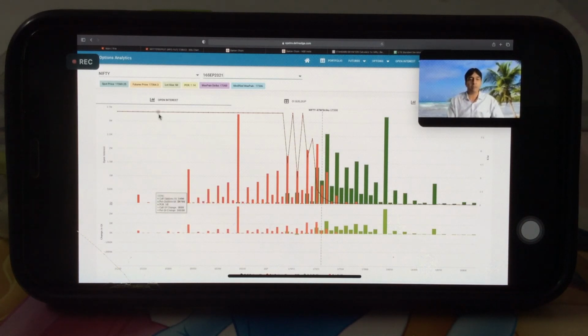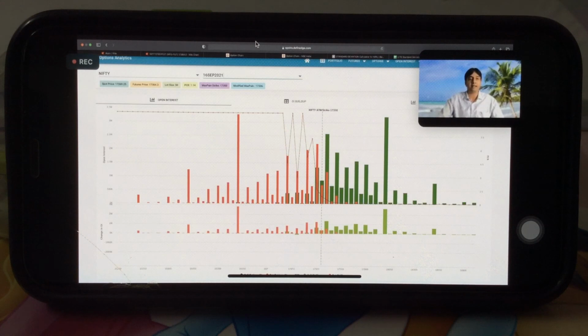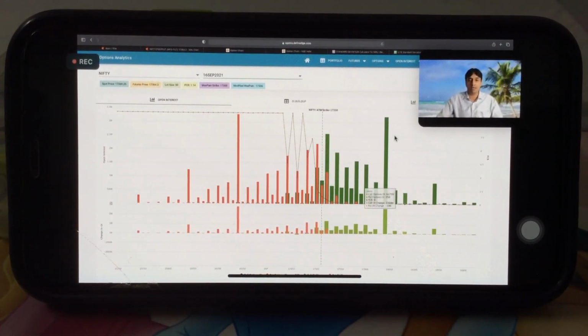Clear? Any confusion in PCR? Total PCR values are different, and individual strike PCR values are different. So the lower the PCR, the stronger the resistance. We have kept a mark of 0.6, but if it's 0.3, then that strike is a stronger resistance than a 0.6 PCR strike.